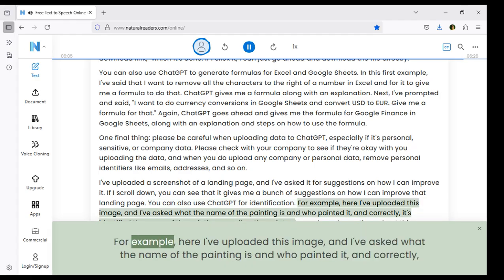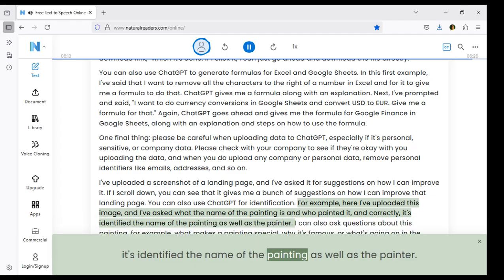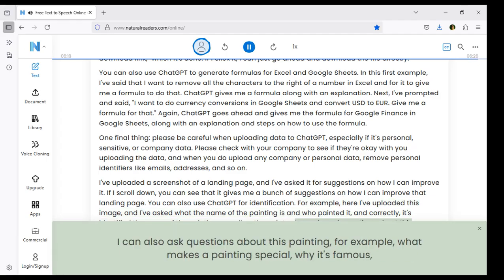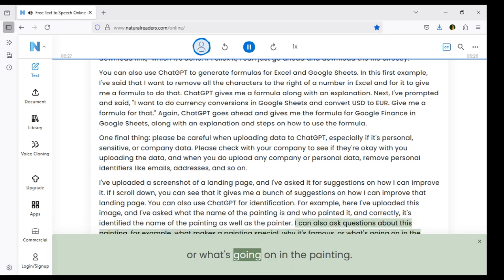For example, here I've uploaded this image, and I've asked what the name of the painting is and who painted it, and correctly, it's identified the name of the painting as well as the painter. I can also ask questions about this painting, for example, what makes a painting special, why it's famous, or what's going on in the painting.